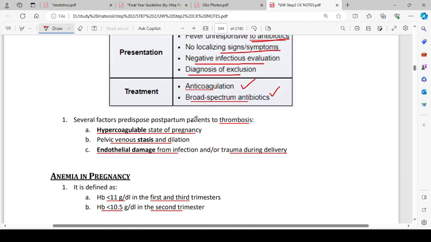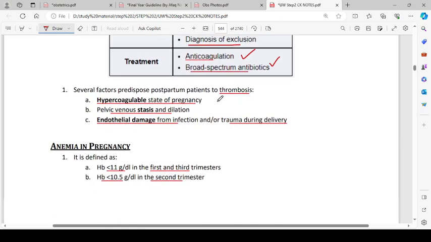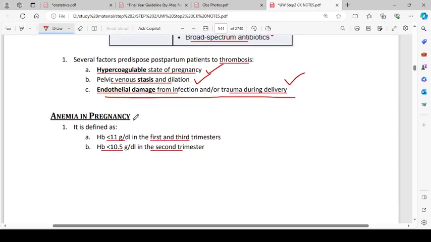Several factors predispose postpartum patients to thrombosis: hypercoagulable state of pregnancy, pelvic venous stasis and dilation, and endothelial damage from infection and or trauma during delivery. What is anemia of pregnancy? Anemia of pregnancy is defined as hemoglobin of less than 11 gram per deciliter in the first and third trimester, and hemoglobin of less than 10.5 gram per deciliter in the second trimester.